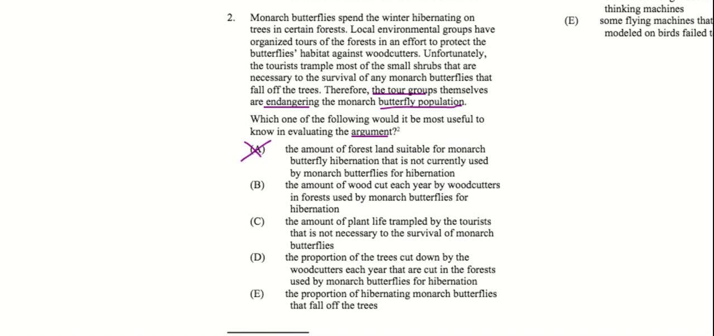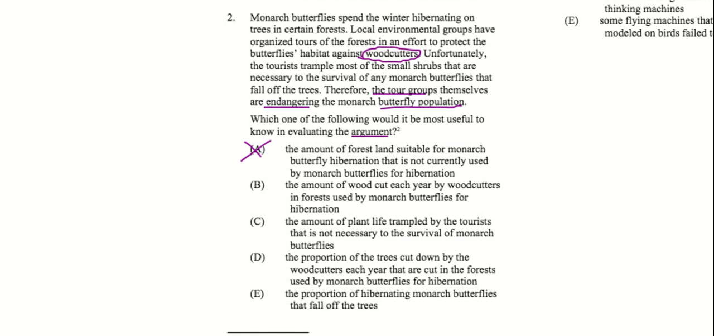B, the amount of wood cut each year by woodcutters in forests used by the monarch butterflies for hibernation. If we know about the amount of wood cut each year, that's really only related to this part here, right? When they mention the woodcutters. So the monarch butterflies hibernate in certain trees. Local environmental groups are protecting the habitat against people that are cutting the wood down. But that doesn't tell us whether the tour groups are endangering the butterfly population, right?